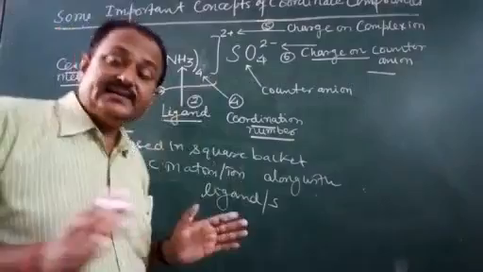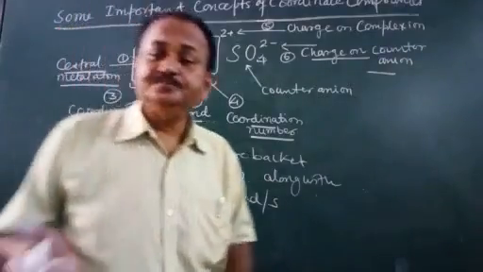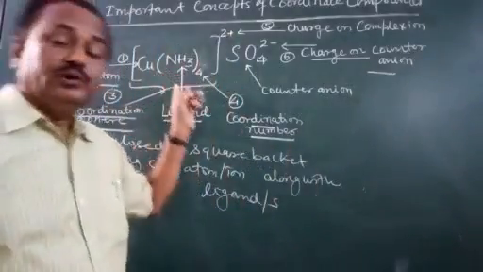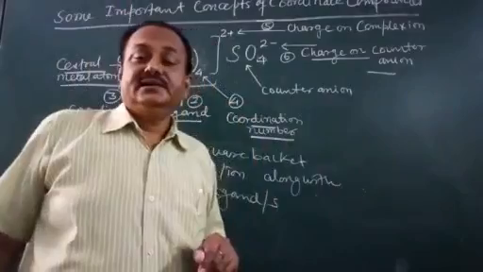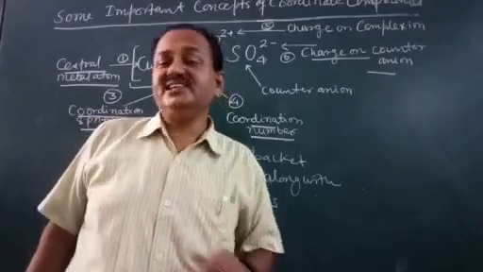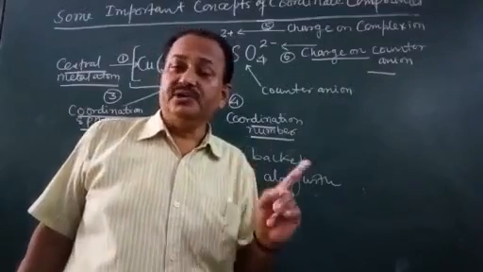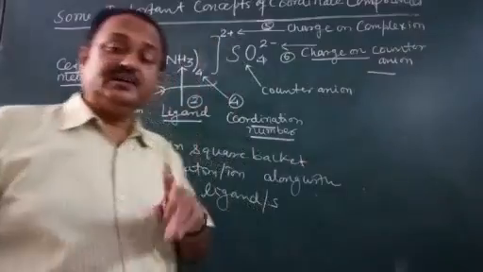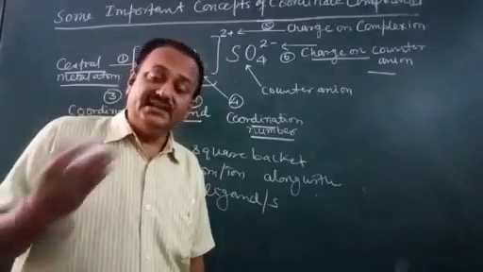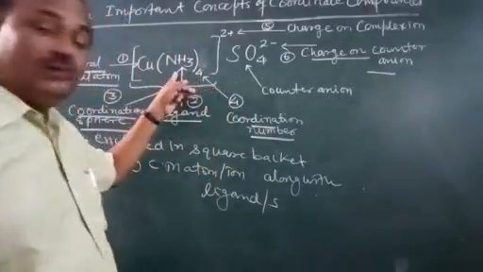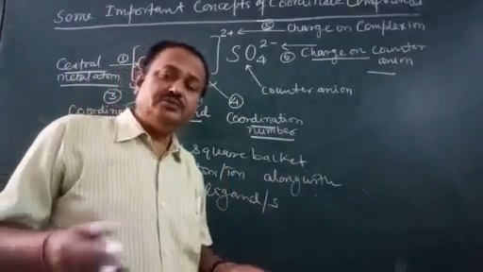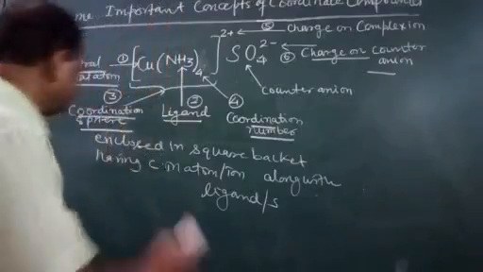The square bracket has the central metal atom and ligands. Here I have drawn this mononuclear species. Mononuclear means there is only one central atom. When two central metal atoms are present, it is called binuclear or dinuclear. Here there is one ligand, but there can be more ligands also, which we will see next.